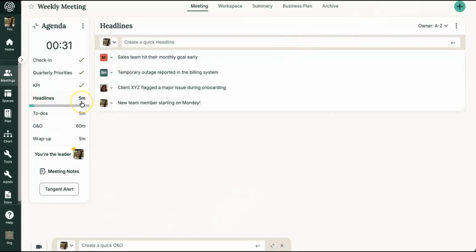You'll also see the context-aware icons next to each headline, allowing you to create a to-do or an O&O if something shared needs further discussion or follow-up. If a headline feels like it needs more conversation, create an O&O, and we'll cover it later in that section.